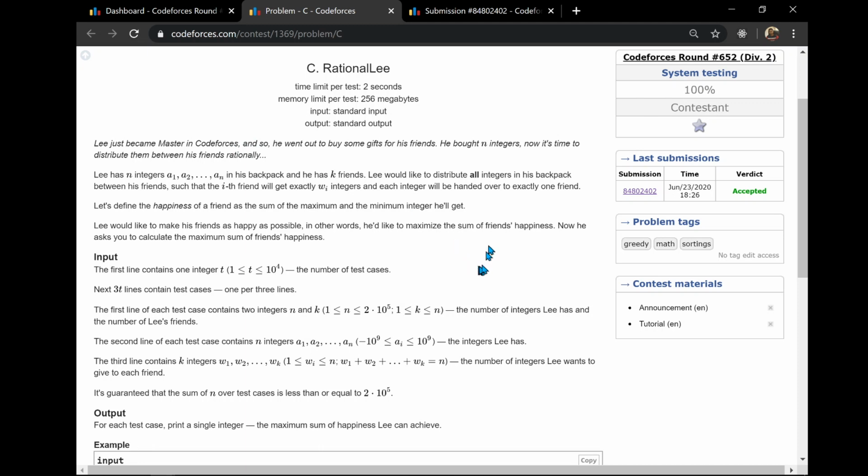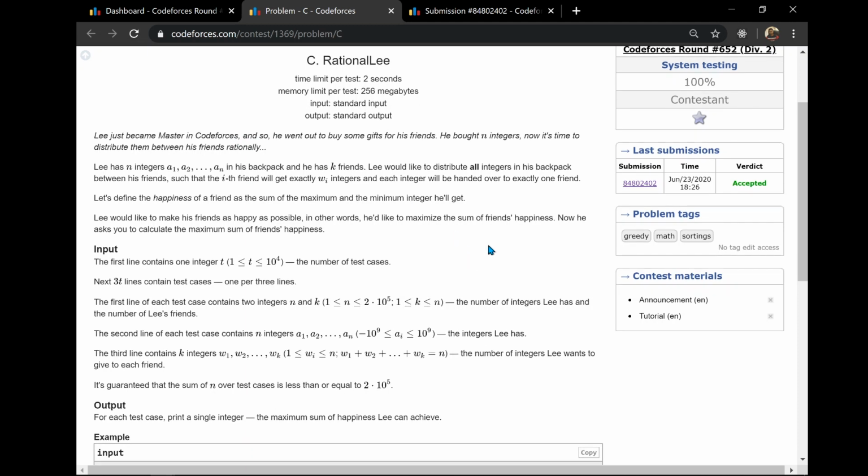You can read the problem, but if I explain the problem in simple and clear terms without missing any important point, it is something like this. This is the story part. A person has become a master on Codeforces, and he has gone to buy some gifts for his friend. He has bought n integers, and now he wants to distribute them between his friends rationally. So he has n integers in his backpack, and he has k friends. He wants to distribute all the integers. This is all bolded by the setters, which means this is a really important point.